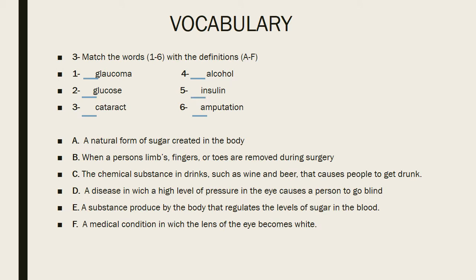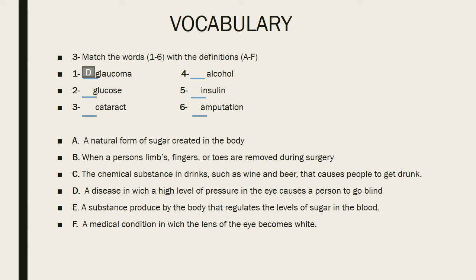Vocabulary. Number 3. Match the words with the definitions. Number 1. It's letter D, a disease in which a high level of pressure in the eyes causes a person to go blind, glaucoma.